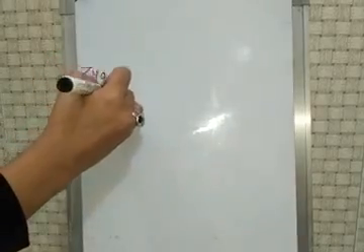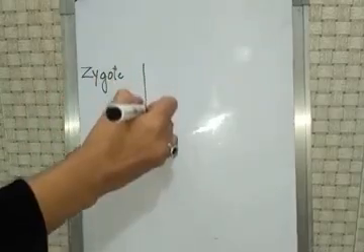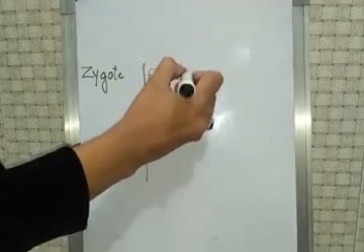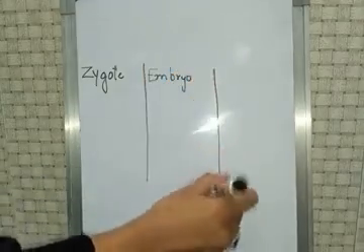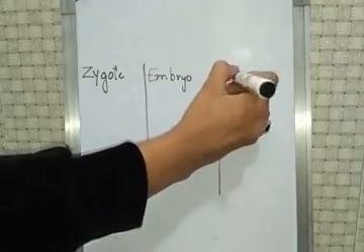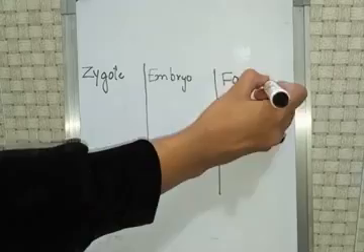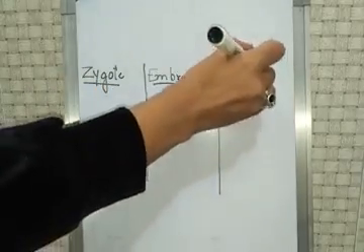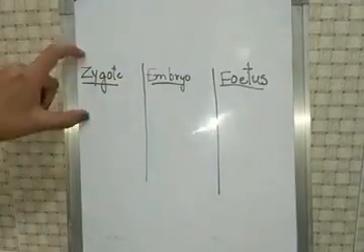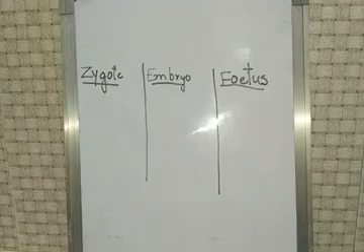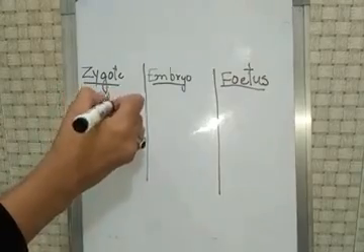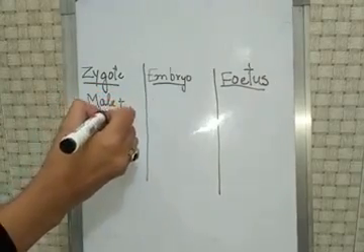Now we'll see the difference between zygote, embryo, and fetus. So what is a zygote? A zygote is formed by the fusion of male and female gametes.